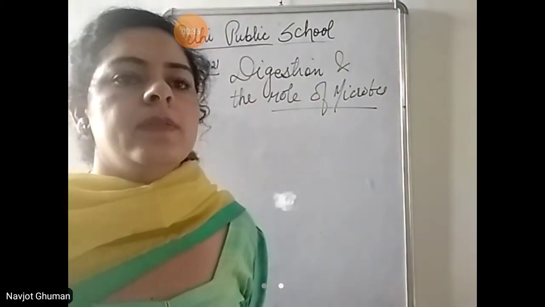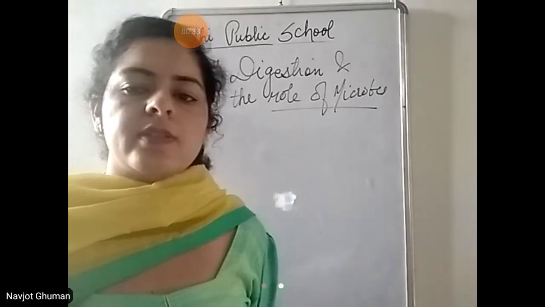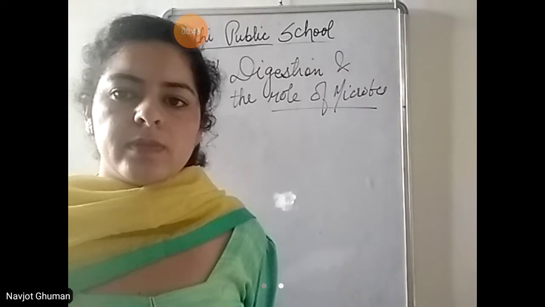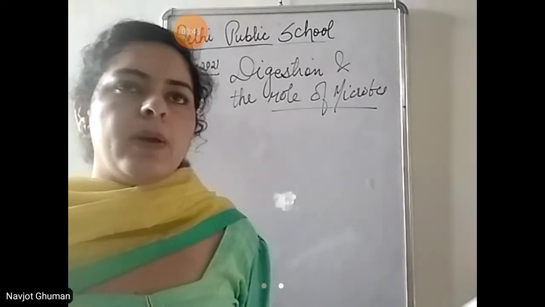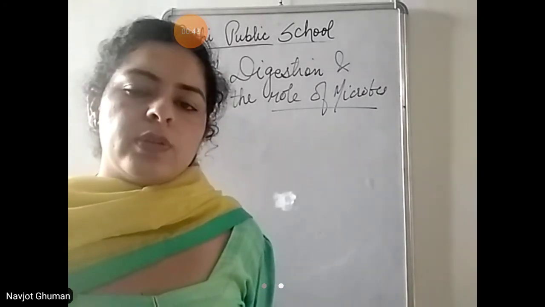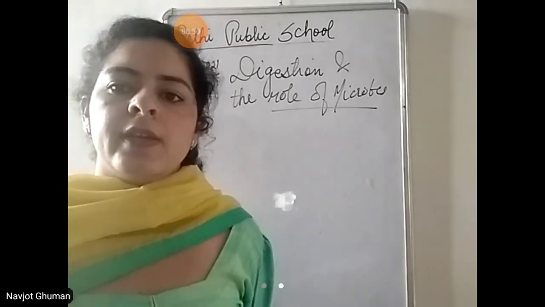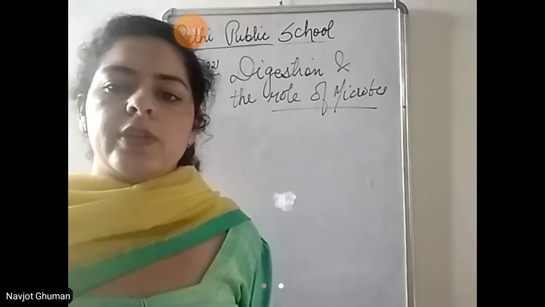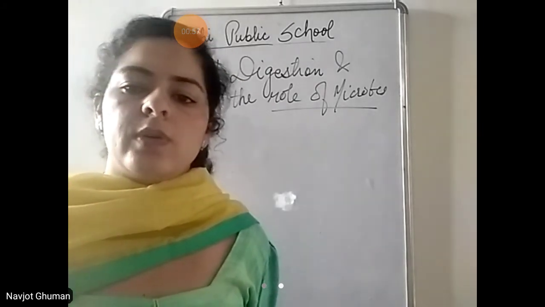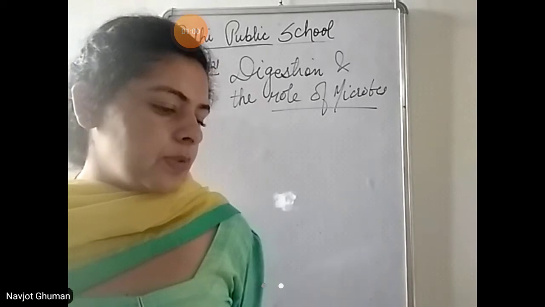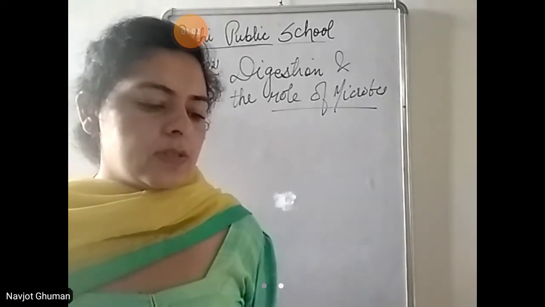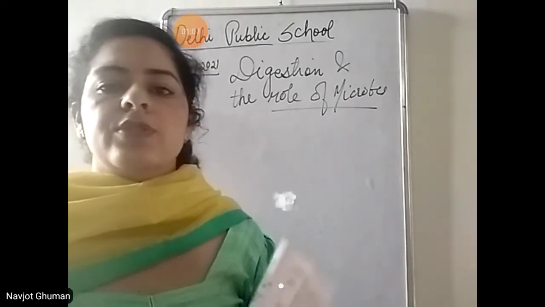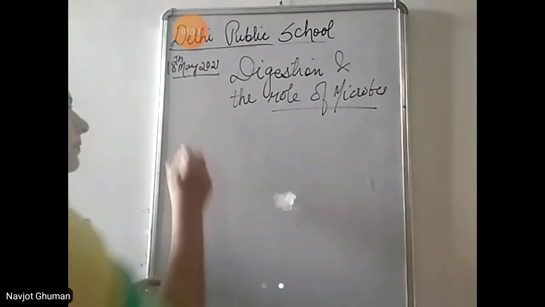In this chapter, we read about the types of teeth, the sets of teeth, the digestive system, care of teeth, and about the microbes. Then we also read about the parts of the tooth. Microbes can be useful, they can be harmful. Then we read about their functions, how they are harmful to us, how they are useful to us. So I will discuss this chapter with you, means we will revise this chapter. The first topic of this chapter was teeth.